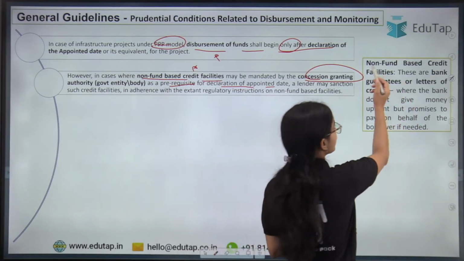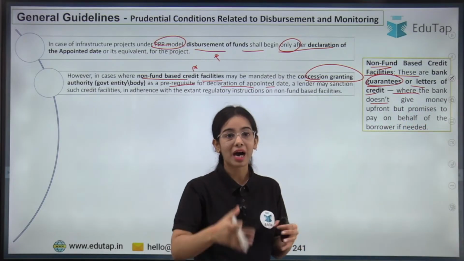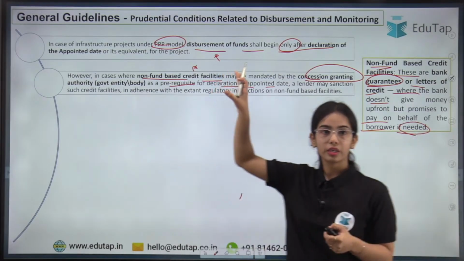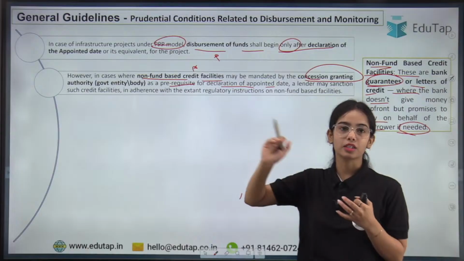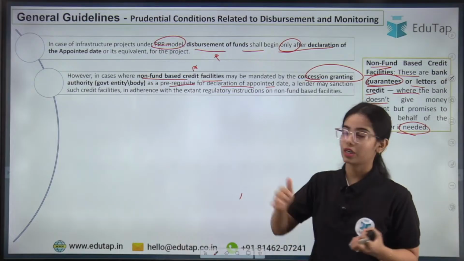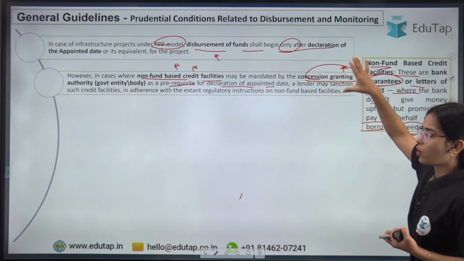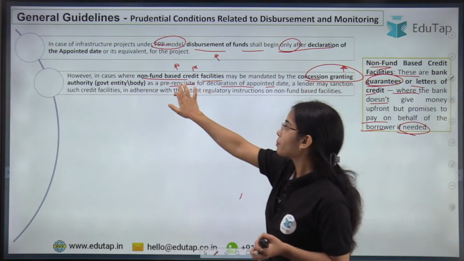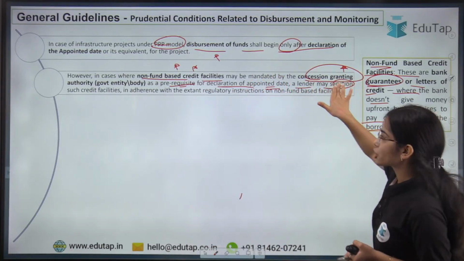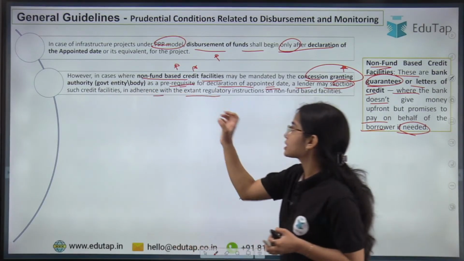Okay, non-fund based credit facilities are bank guarantees or letters of credit where the bank doesn't give money upfront, but the bank is promising to pay on behalf of the borrower if needed. So these are the non-fund based credit facilities where the money is not given but the guarantee or the letter of credit is given. So in cases where non-fund based credit facilities may be mandated by the National Highway Authority of India or another government entity as a prerequisite for declaration of appointed date and for signing of the contract, a lender may sanction such non-fund credit facilities in adherence with the existing regulatory instructions.